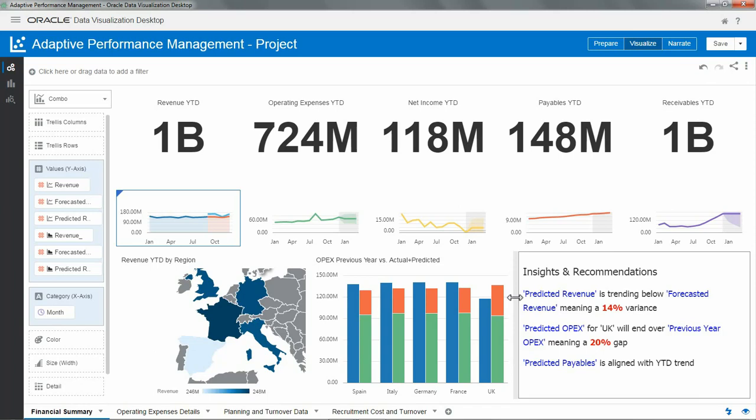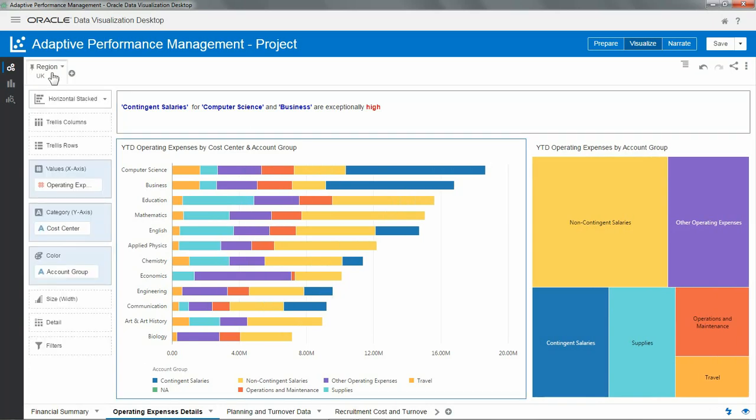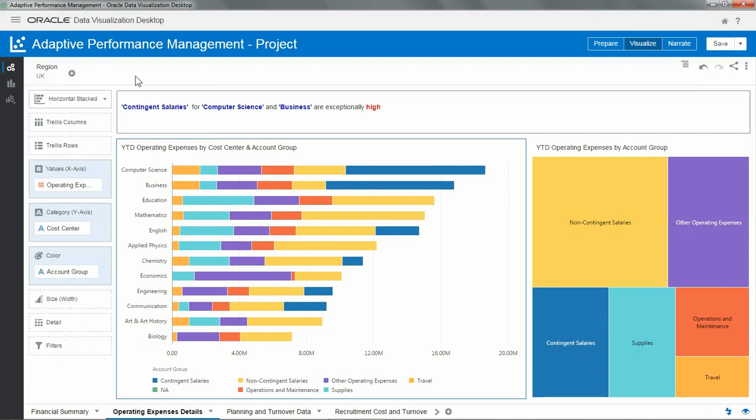At this point, I first decide to focus on the OPEX and call my business analyst in order to track down the potential issues with operating expenses to see how to resolve it, so it does not impact my annual profitability estimations. Now, as a business analyst, I go to an operating expenses detail dashboard. I will focus on UK, as seems to be the region with the issues. First thing I notice is that narrative highlights contingent expenses on two cost centers.